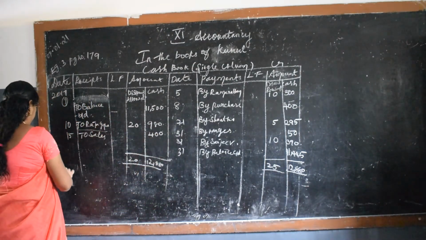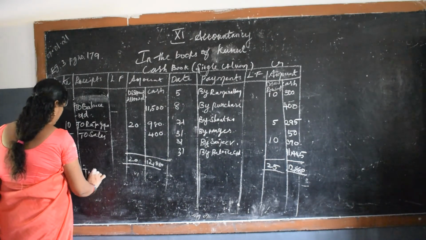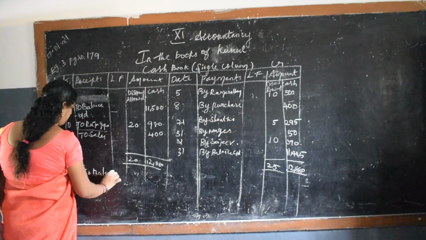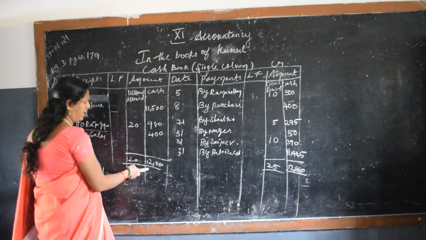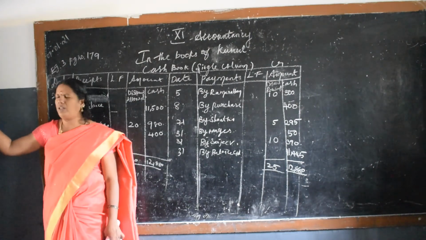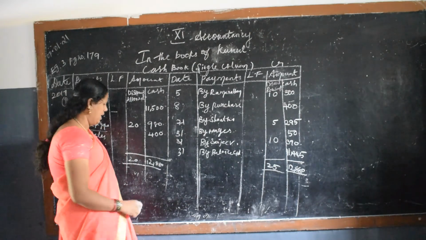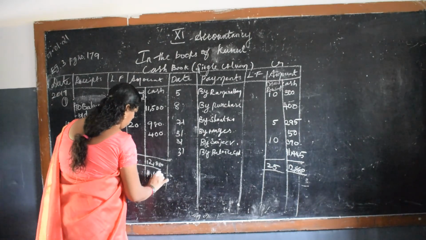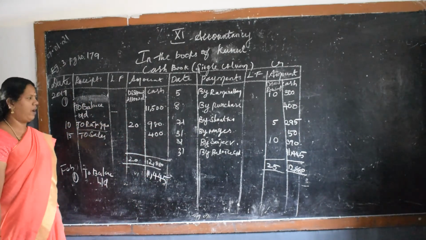It is January 31st. So February 1, to balance b/d, how much? Whether 12,880 or 11,445. What is the value that we have closed down? That only is compulsorily brought down to the next one. Okay? It is 11,445.